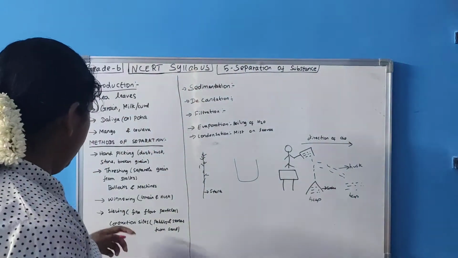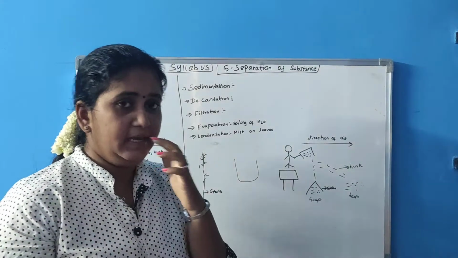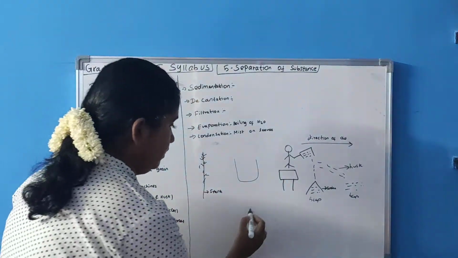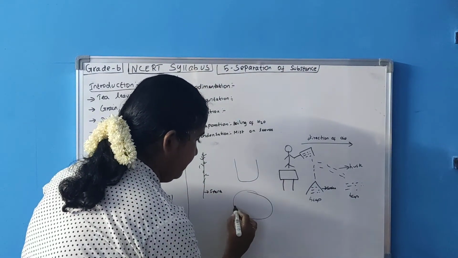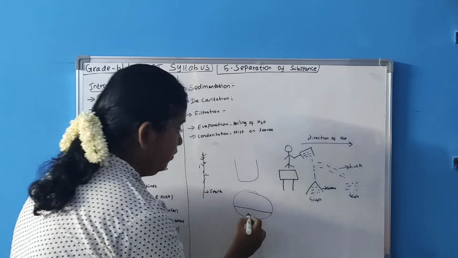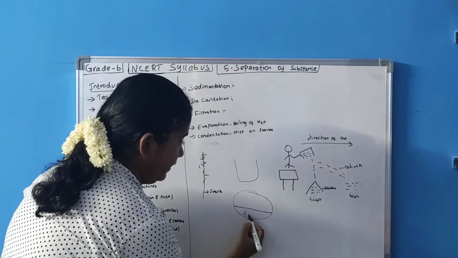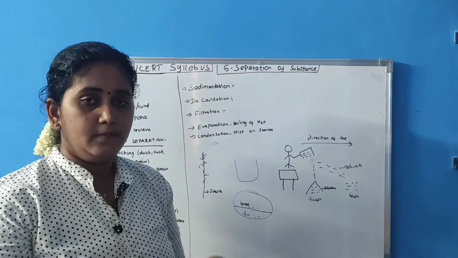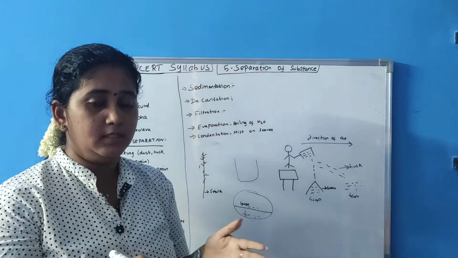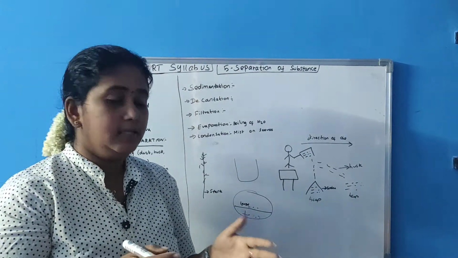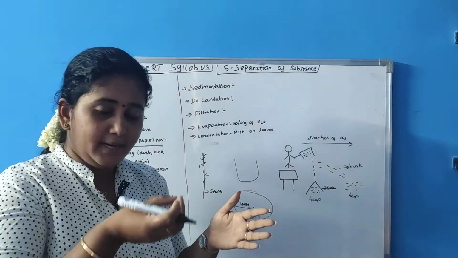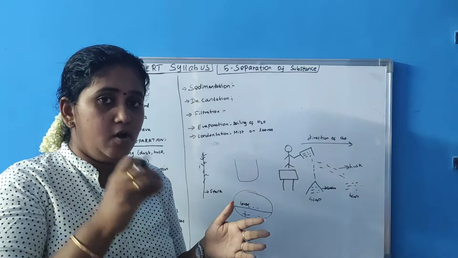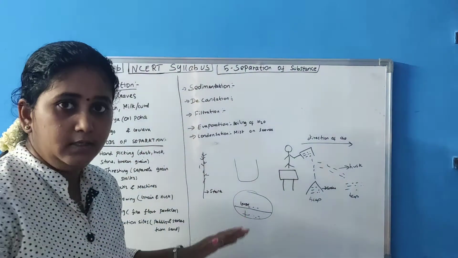Next one, sieving. This is what we do at home. Here there will be a strainer. It will allow only the fine particles to pass through it and get collected here. Larger particles will stay here. That is sieving. When you are sieving flour, mavu, it will allow the fine particles to pass through the sieve, whereas the larger particles will stay on the sieve. So that is sieving. Did you understand?